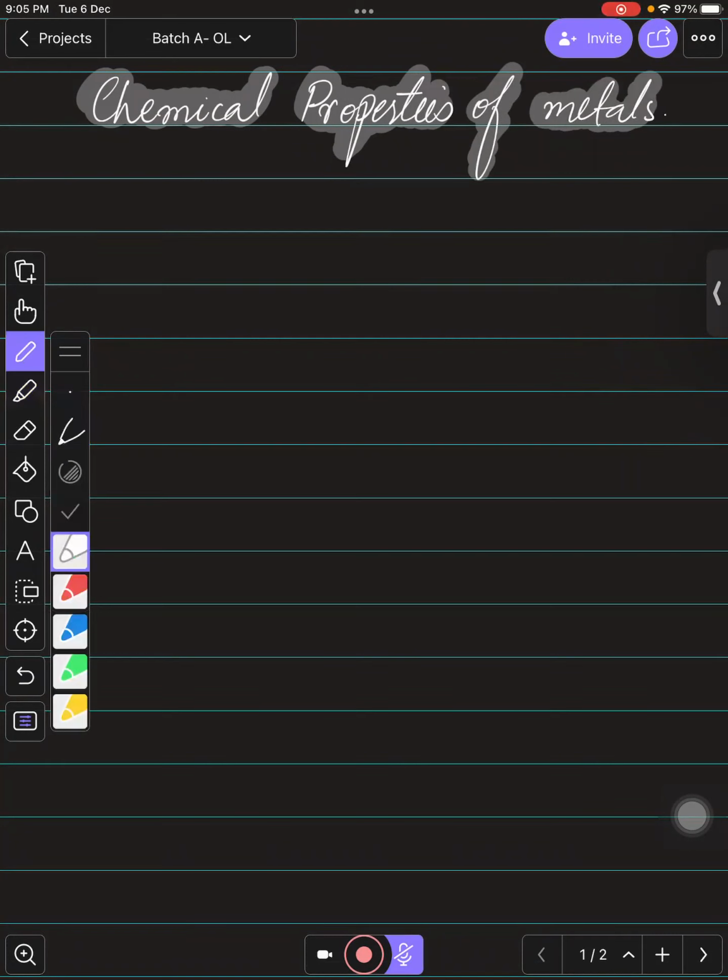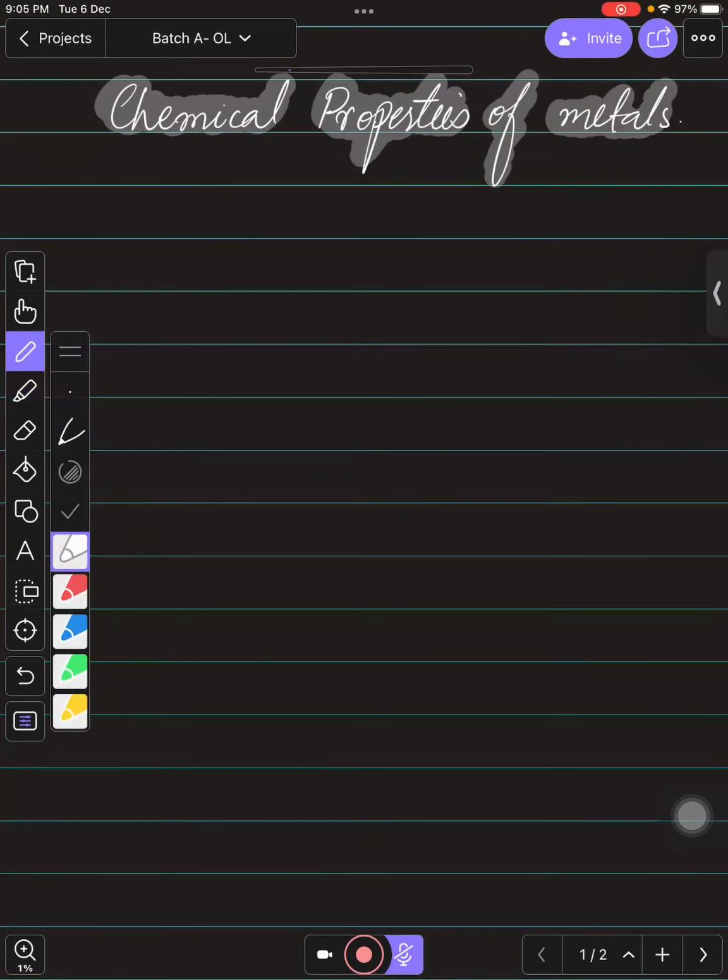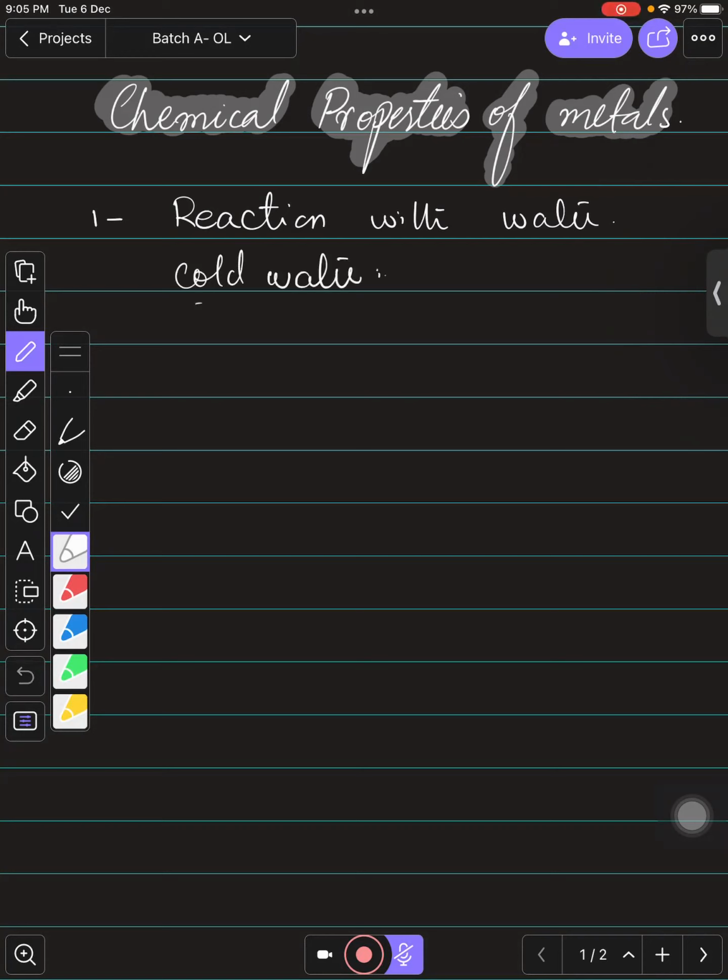So let's start with water. Let's talk about reaction with water. The first chemical property is a reaction with water. So if you want to talk about the reaction with water, you need to remember that only the highly reactive metals can react with water easily, right? Or you can say with cold water, right? Even if you talk about cold water, highly reactive metals can do this reaction. And the highly reactive metals are potassium, sodium, these two, or you can say all group 1, right?